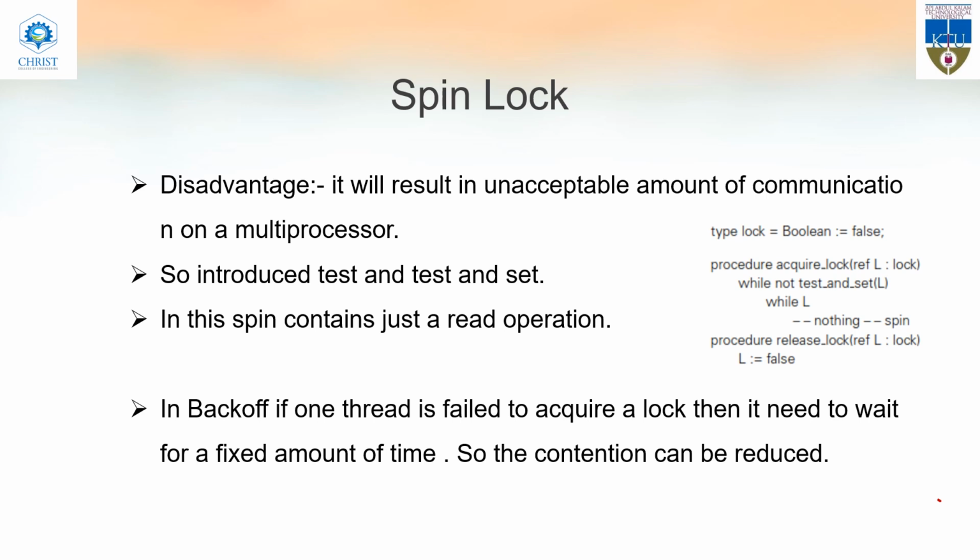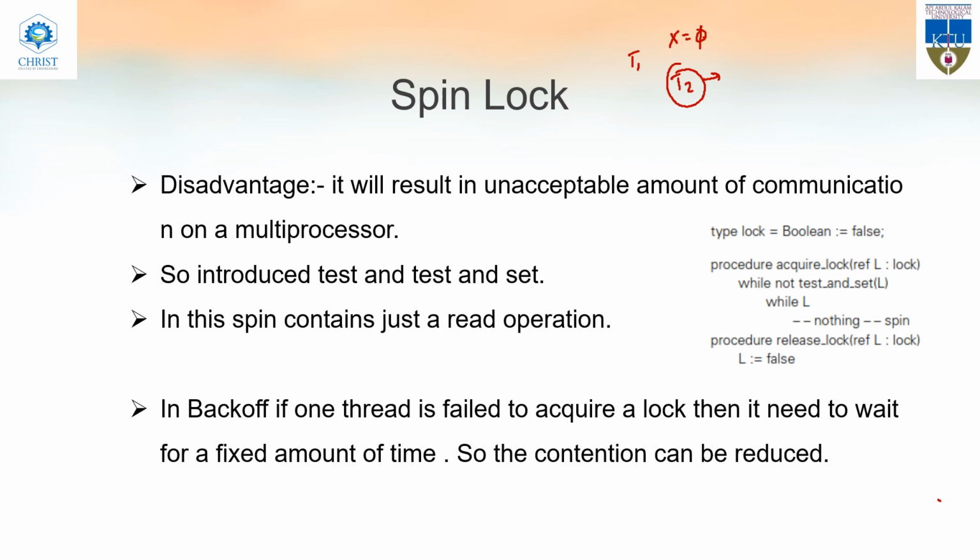Okay, so there is a disadvantage for test and set. The problem is that when T1 comes, initially the value of h is 0. T1 comes, it will set h as 1, then it will compare it with the older value. And T2 comes, then what happens? It will set the value of h equal to 1, and it will compare to the older value. The older value also is h equal to 1. So T2 will not get the resource. So it will wait, and again it will check until it gets that resource. T2 keeps on checking.